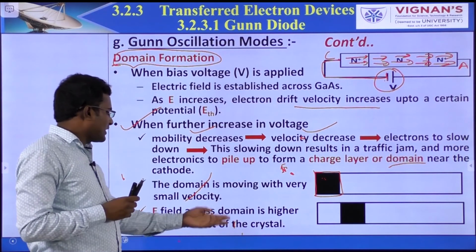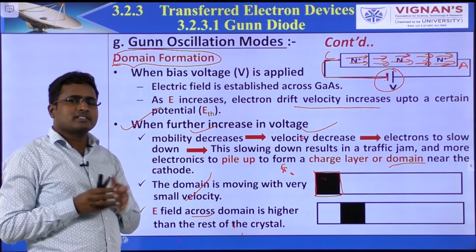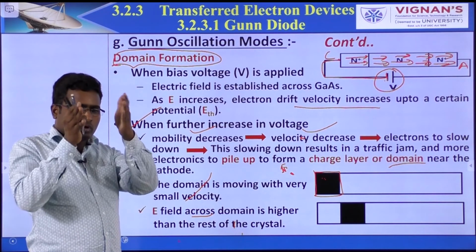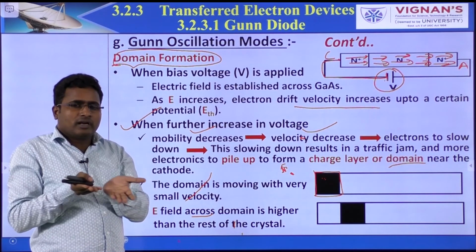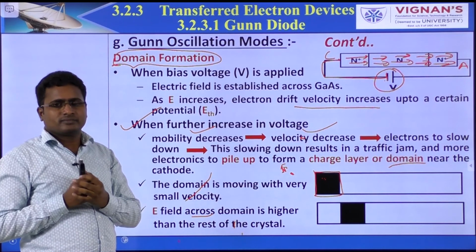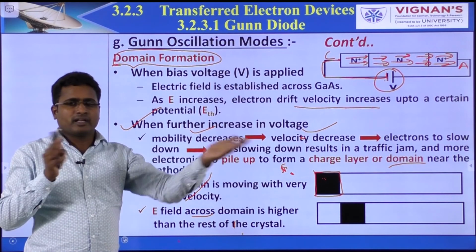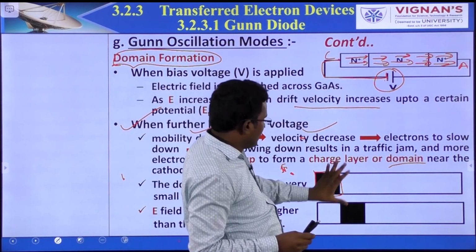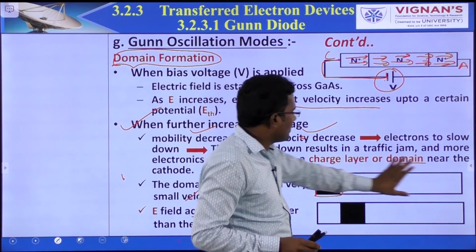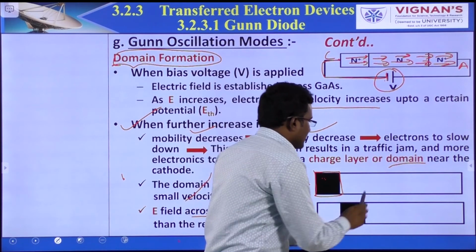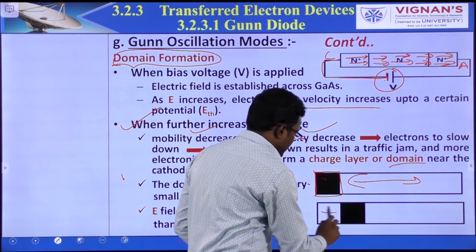So the E field across the domain is higher than in the rest of the crystal. Whatever domain is formed has the highest electric field, more compared to the rest of the crystal. Let's say this is the rest of the crystal.